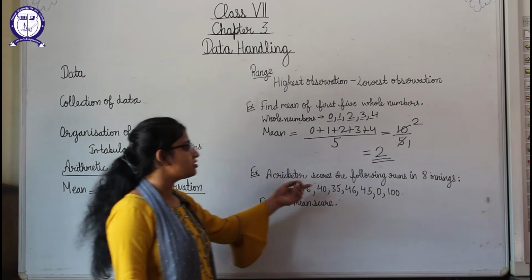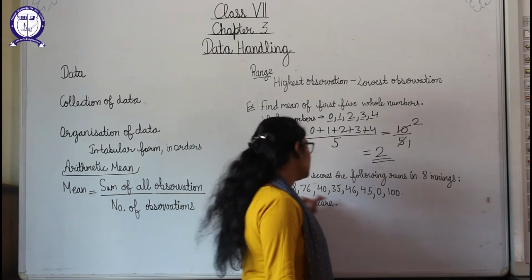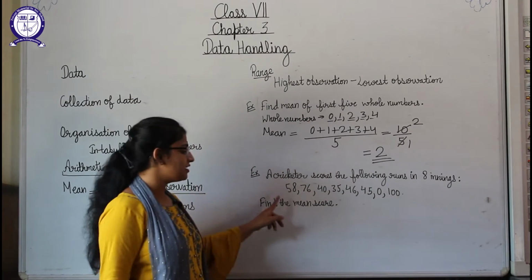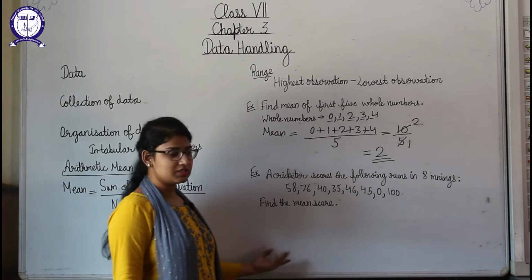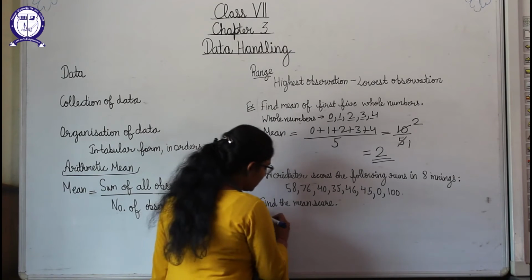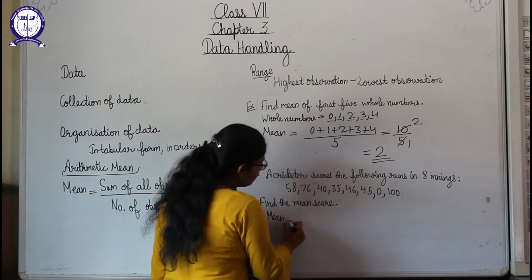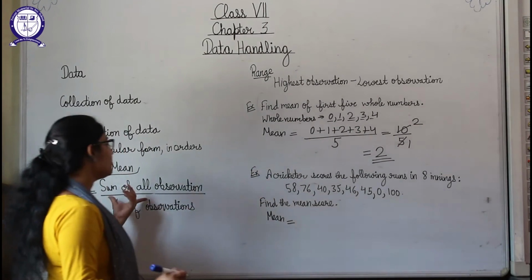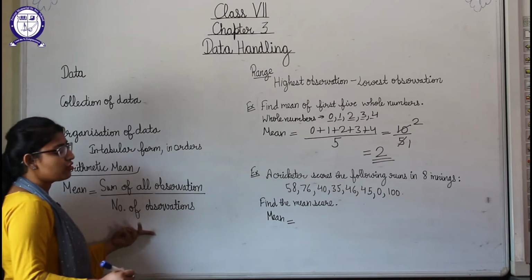Now a cricketer scores the following runs in 8 innings. Okay, these are the scores of 8 innings given. We have to find the mean score, means simply we have to find out the mean. So again for the mean what we will do, we will write the formula, that sum of all observations divided by number of observations.